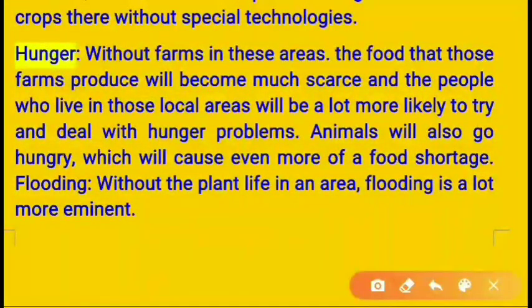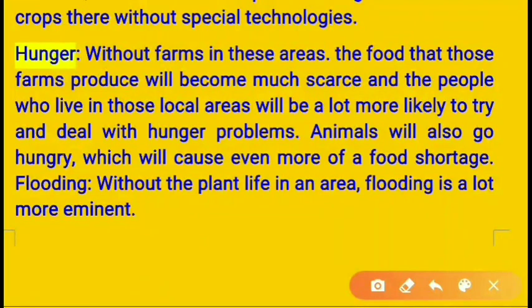Hunger. Without farms in these areas, the food that those farms produce will become much scarcer, and the people who live in those local areas will be a lot more likely to have to deal with hunger problems. Animals will also go hungry, which will cause even more of a food shortage.